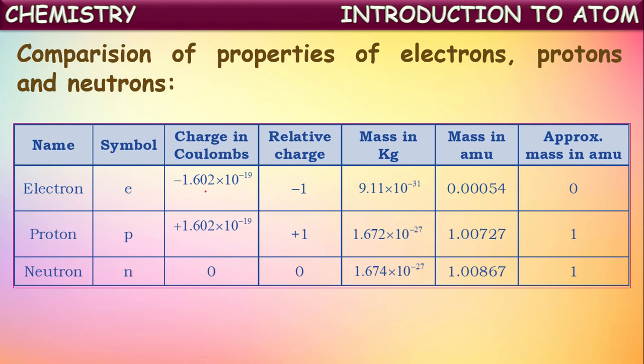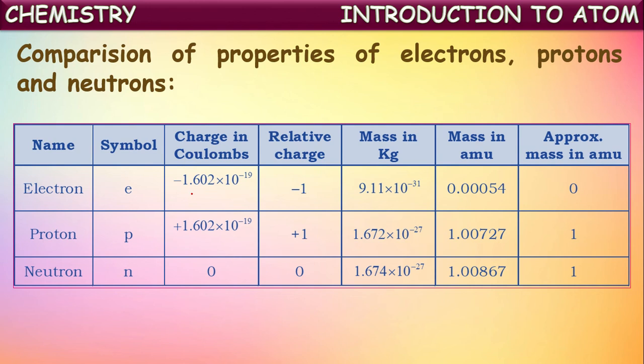If you observe the charge of electron and proton, quantitatively both are equal, which is 1.602 into 10 to the power of minus 19 coulombs. But they are opposite in charge. Electrons have negative charge, whereas protons have positive charge. Quantitatively both are equal, just a difference in the sign of the charge.